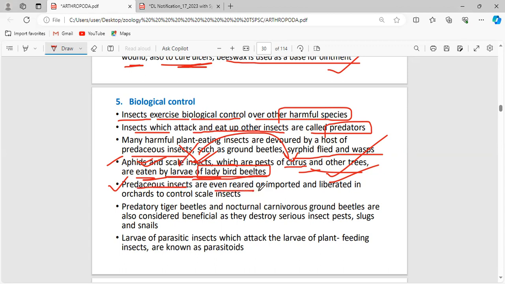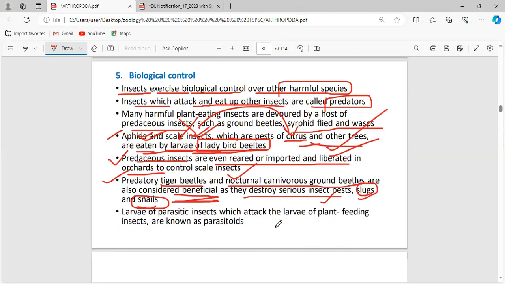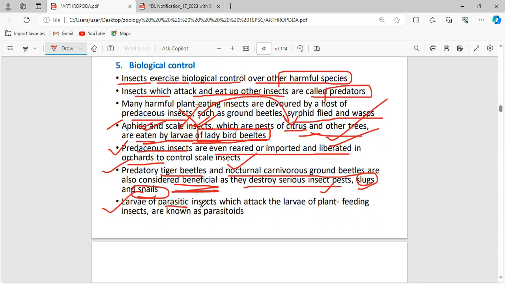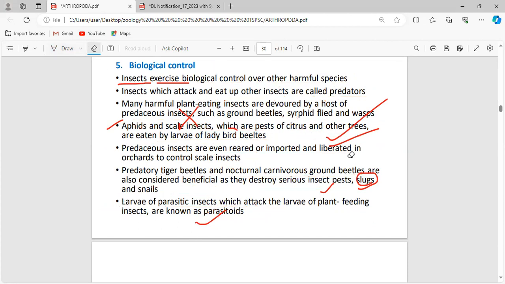Predaceous insects are even reared or imported and liberated in orchards to control scale insects. Predatory tiger beetles and nocturnal carnivorous ground beetles are also considered beneficial as they destroy serious pests such as snails and slugs. Larvae of parasitic insects which attack the larvae of plant-feeding insects are called parasitoids. So you have to make sure you know the meaning of predaceous as well as parasitoids.